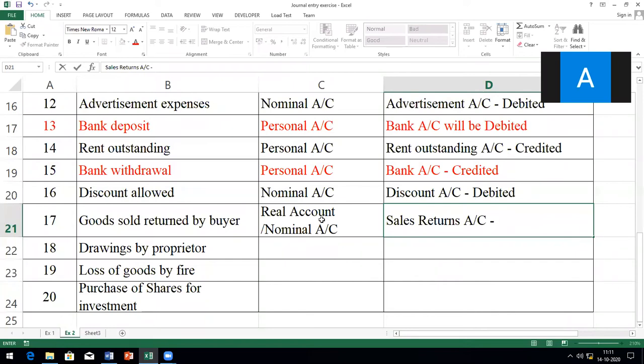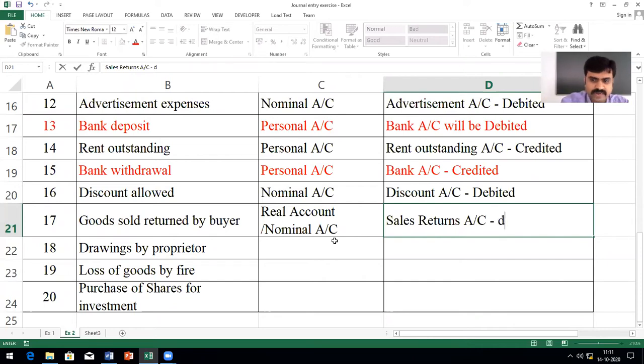Debit what? Debit what comes in. What goes out, credit. And for a nominal account, what is the rule? Debit the losses. So sales return is a loss to the company. So in both the ways, the rule is the same. Both are telling you debit only. Real account rule also says debit. Nominal account rule also says debit. So there is no clash.